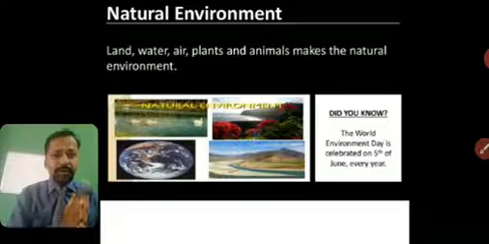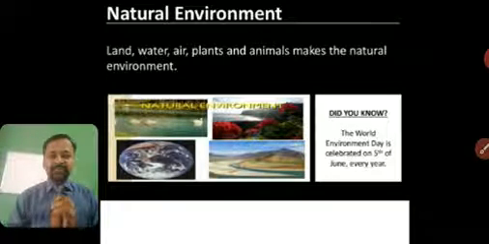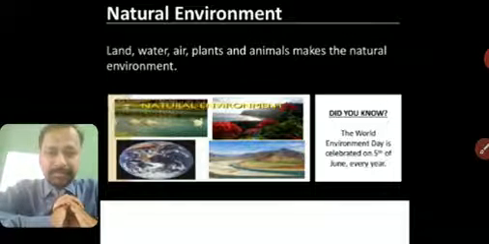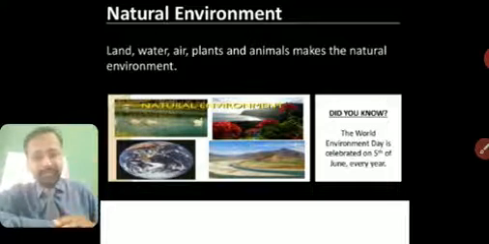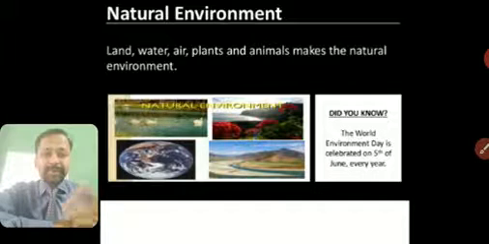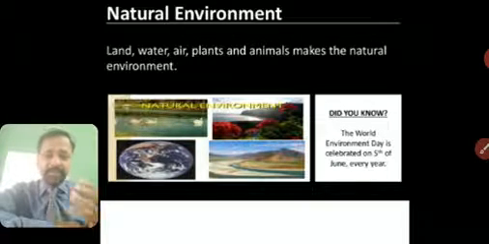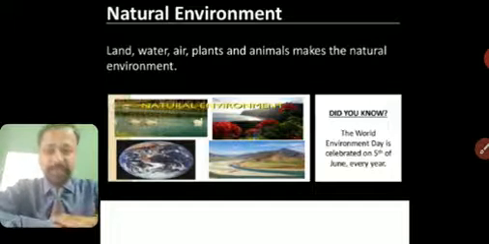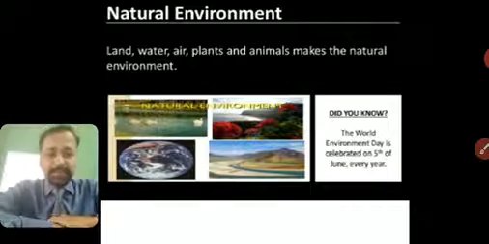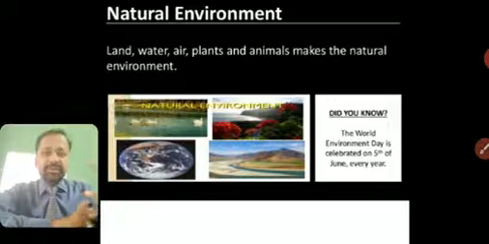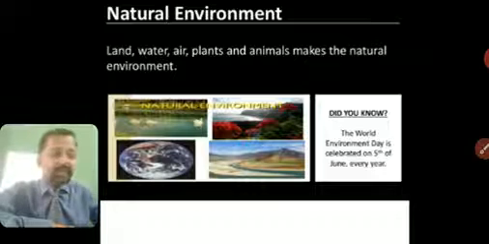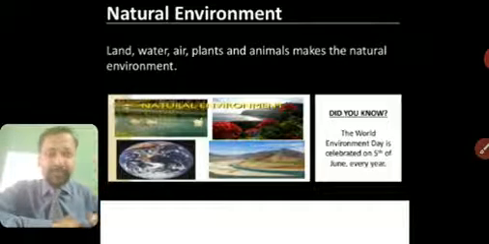Did you know when World Environment Day is celebrated? It's the 5th of June every year. It is just for your information that on the 5th of June every year we celebrate Environment Day. Because we are studying the chapter of environment, we should know this. So now we have understood the natural environment. It is land, air, water, as well as animals and plants. They form the natural environment.